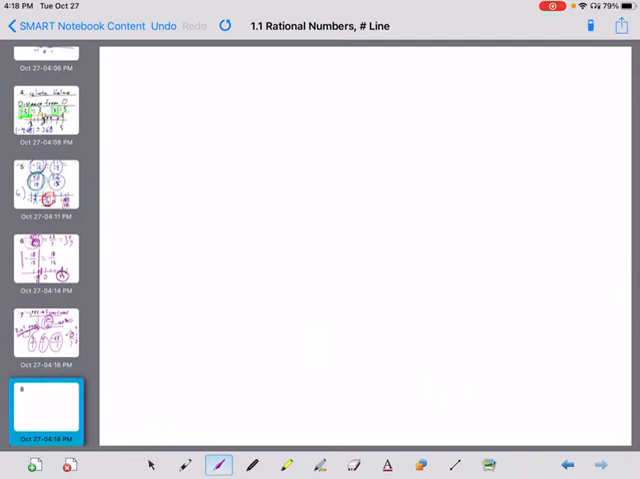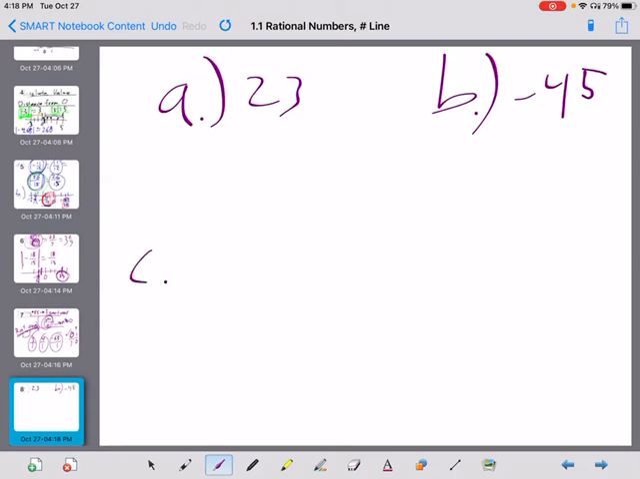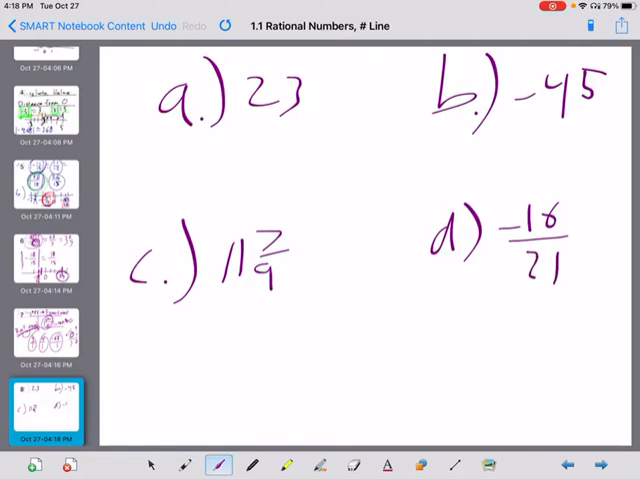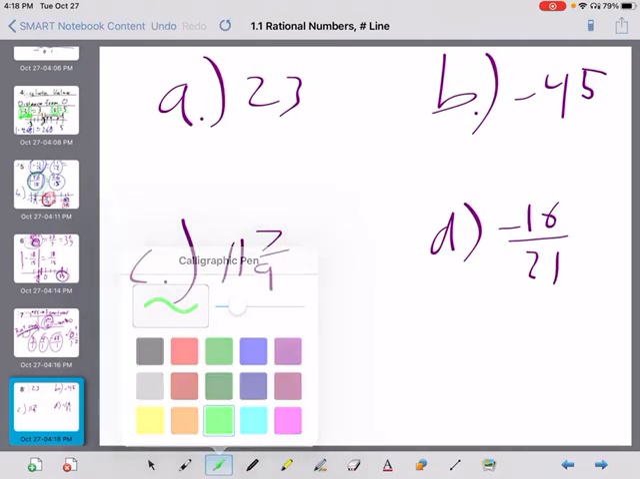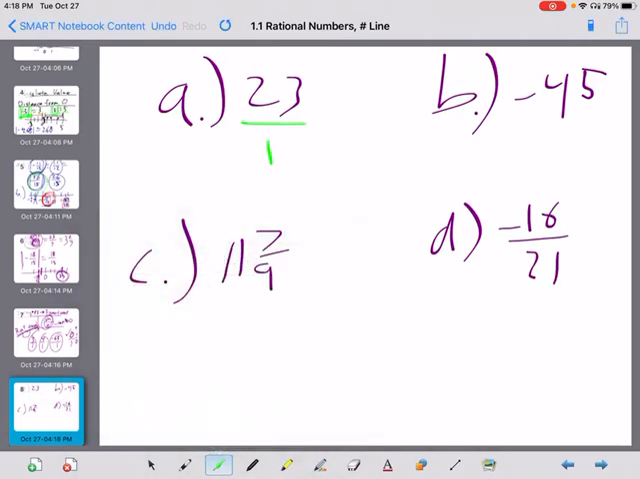So if we look over on page 10 here, we've got A, B, C, and D. So A is 23, B is negative 45, C is 11 and 7/9, and D is negative 16 over 21. So how do we do all of these? Great, I'm glad you asked that question. Well, this one's pretty easy, right? Just put it over 1.